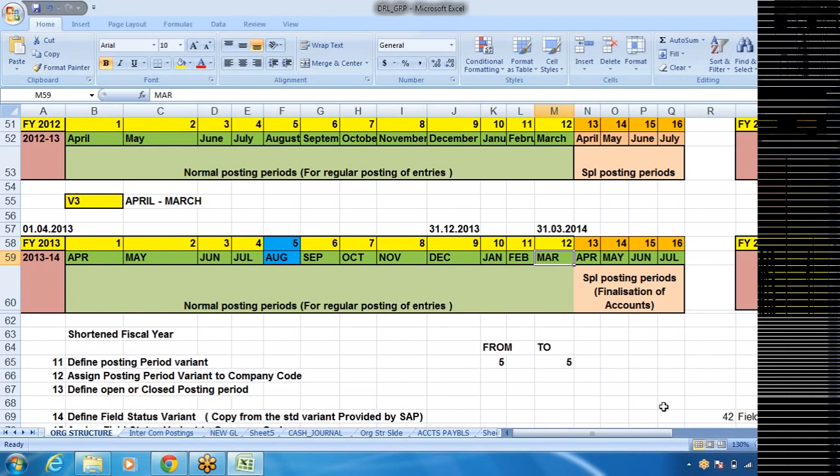That may take around 15 days. Afterwards, internal auditors will come and verify, and they may suggest some more changes. After that, statutory auditors will come and may suggest some more changes, whatever it may be. Special posting periods will be used for the purpose of finalization of accounts.